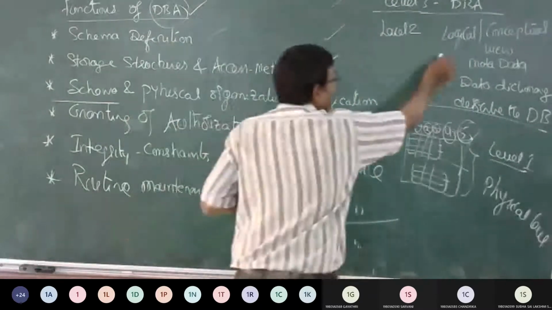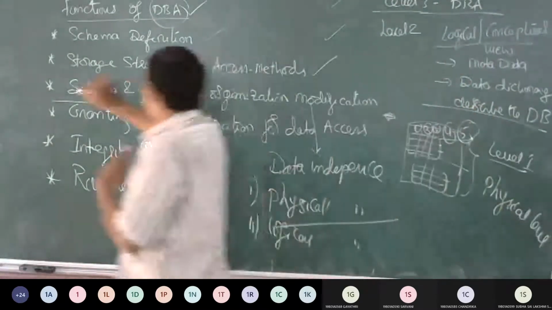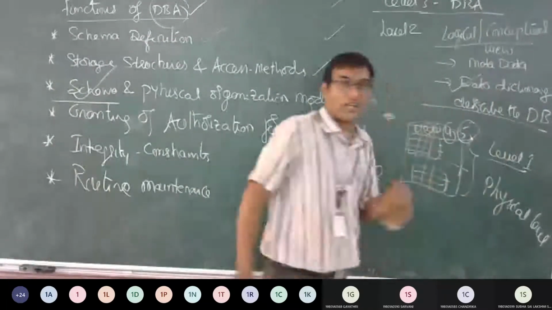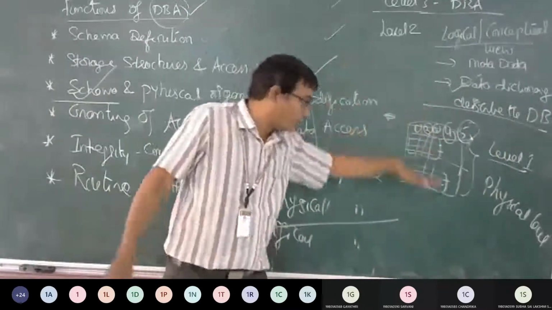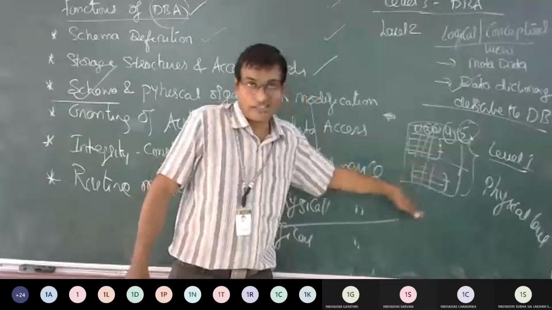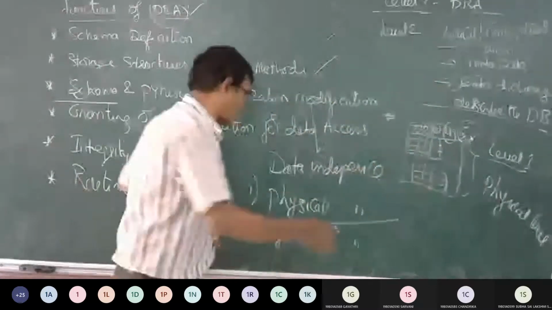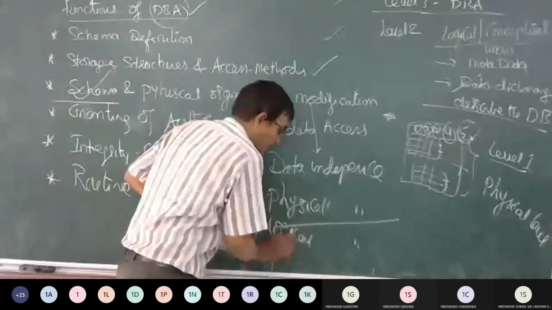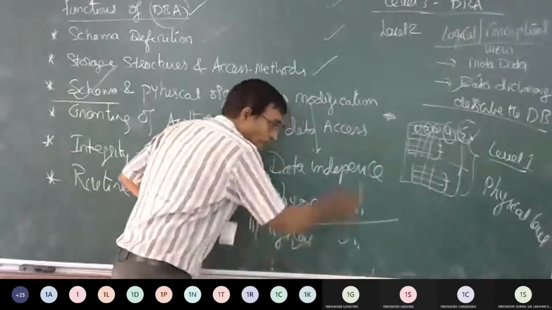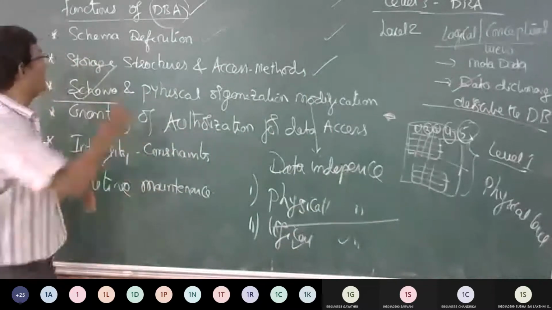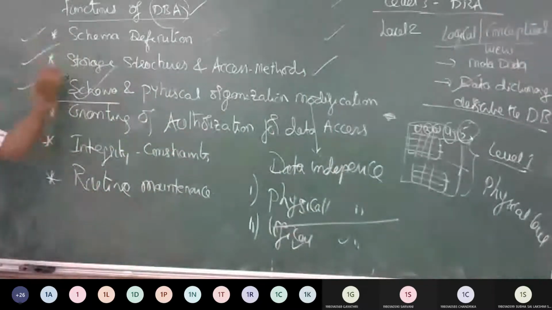Obviously the logical view will change, the schema will change, the data dictionary content will change, and it is going to be reflected in the physical data. You call that dependency logical data independence. Such is where the database administrator is going to work.